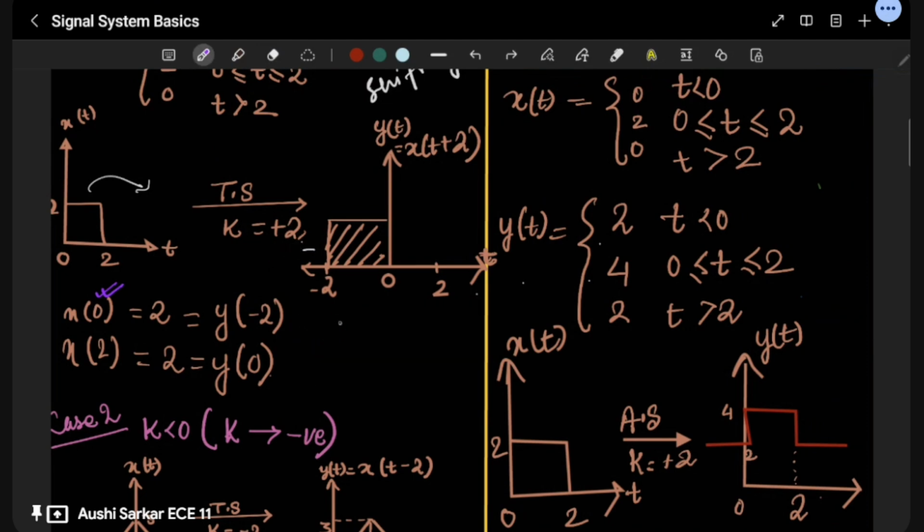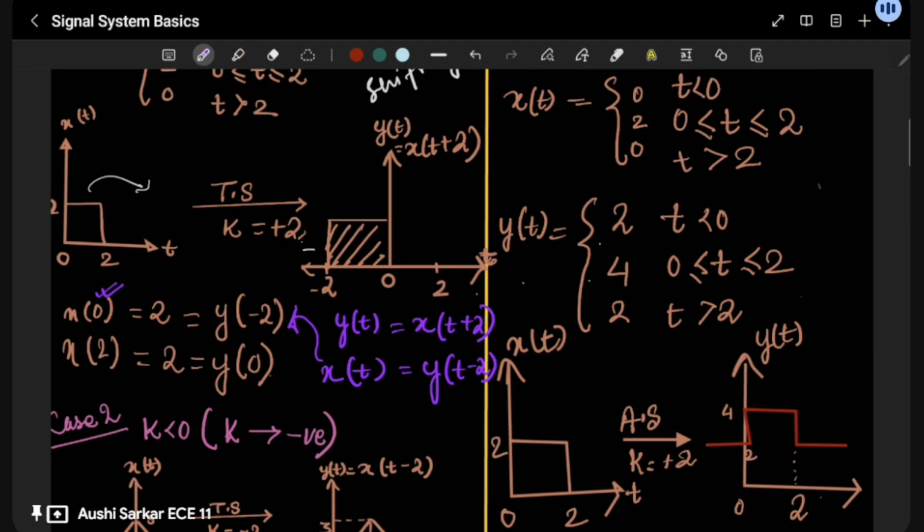Okay, erase. yt is equal to x(t+2), right? So one thing you should be very clear about is that x(t) is always going to be y(t-2). Okay, this is very simple. So that is what you are using over here.